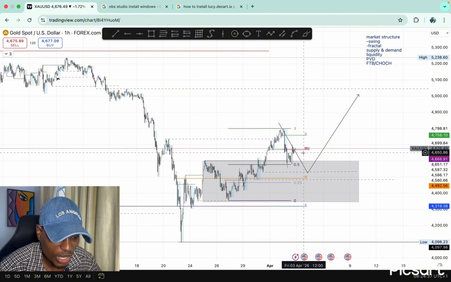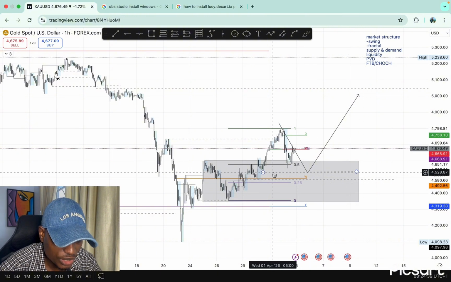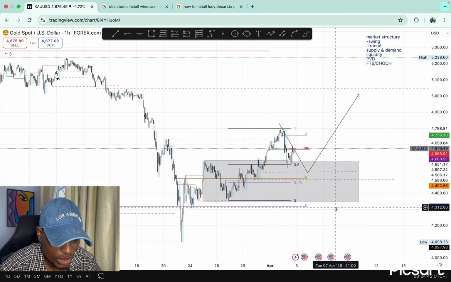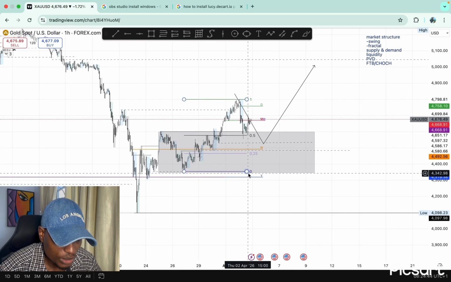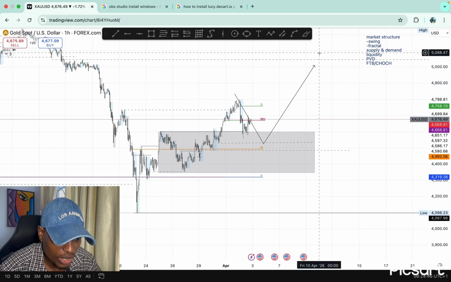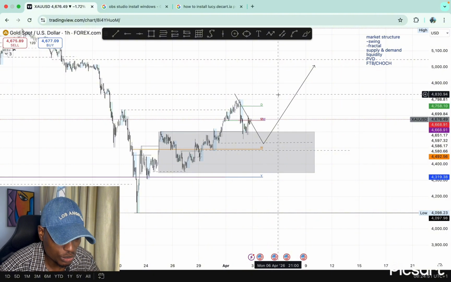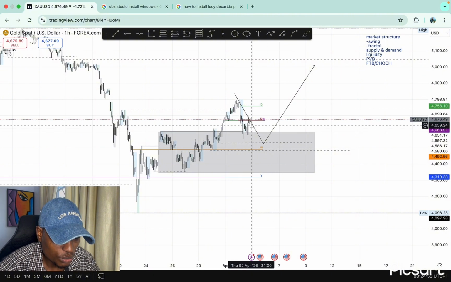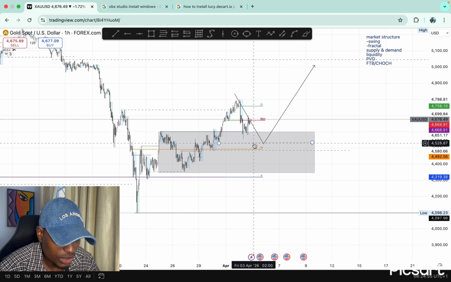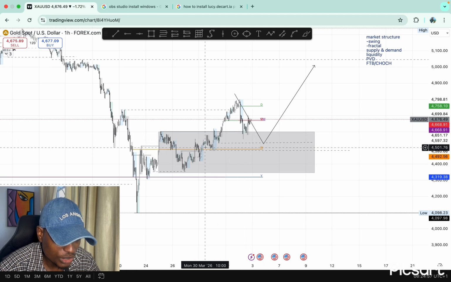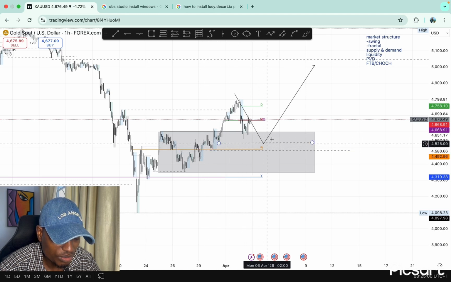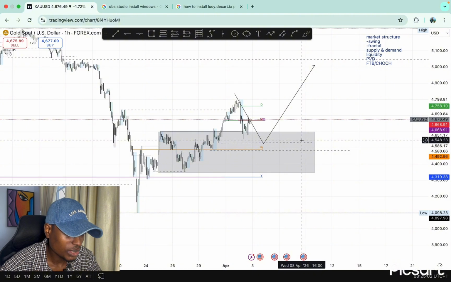So I will still prefer to see a liquidity sweep before a price continuation. I'm still expecting price to drop lower one more time before the change of character, and then we'll continue to long gold. It will be more ideal when we get this liquidity taken, and then maybe from any of this zone, gold will reverse and start going up. That's all for gold, guys.